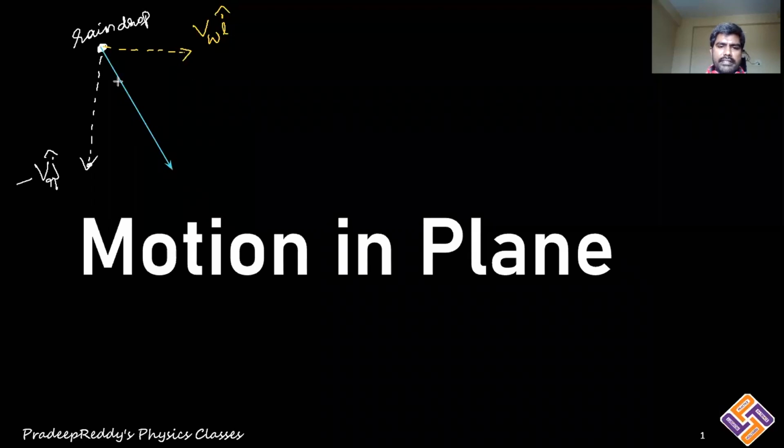Now, this vector is written as velocity of rain droplet with respect to wind. So velocity of rain with respect to wind is the resultant vector of these two, right? Resultant of these two vectors is VRW. Now how do you write VRW? VRW can be simply written as the sum of these two vectors. So VRW is equal to minus VR j cap plus VW i cap.